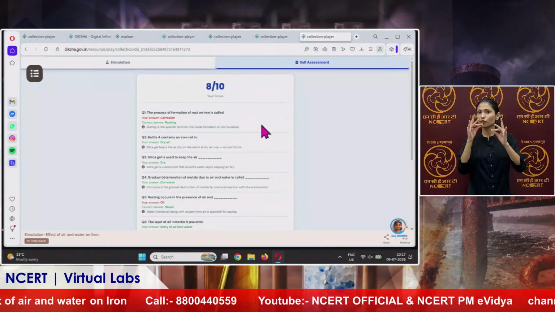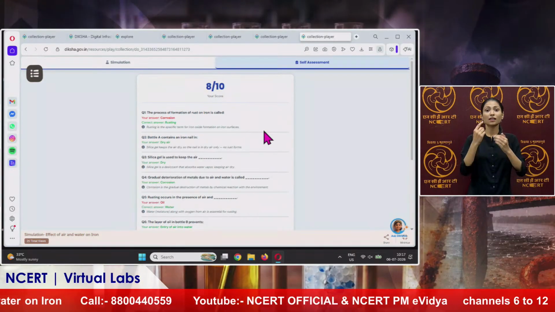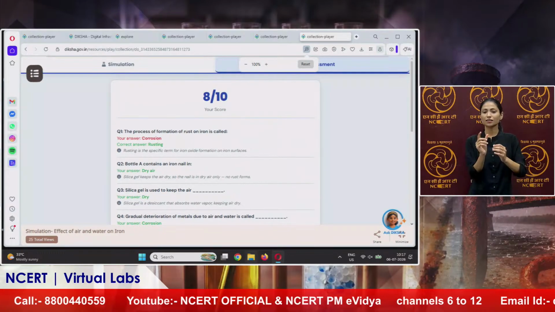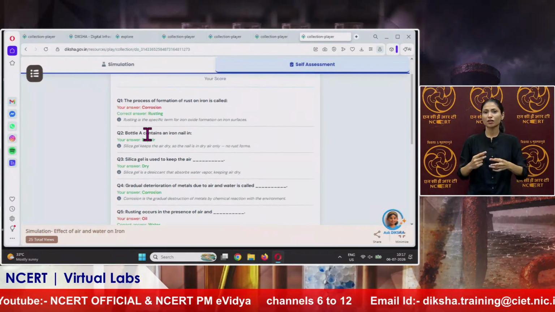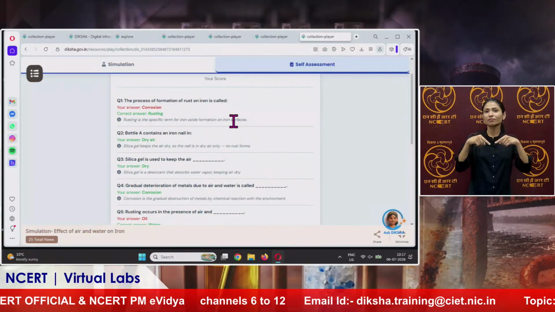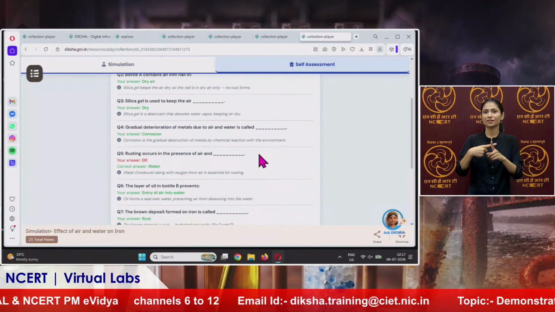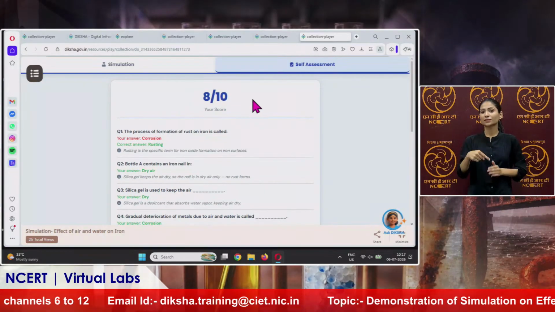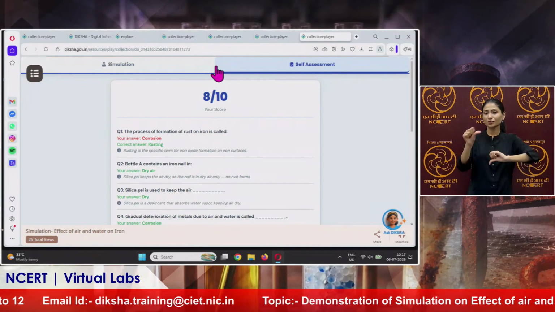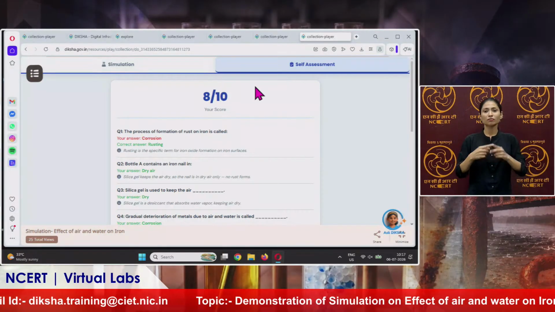And when we click on submit, we will see our score, how many questions we have done correctly, and also the answer, and its small explanation behind the concept. So this is how the demonstration of this experiment works, and various resources are available on Diksha.